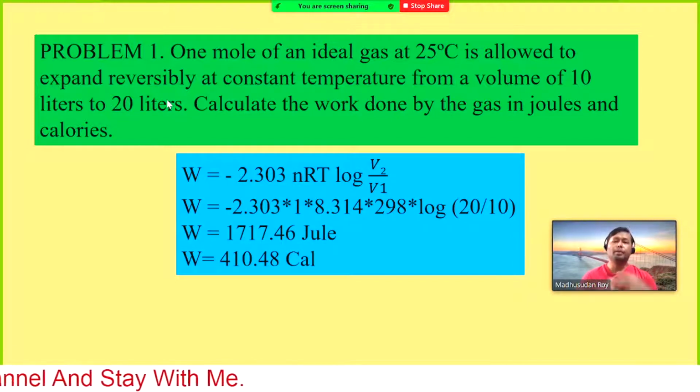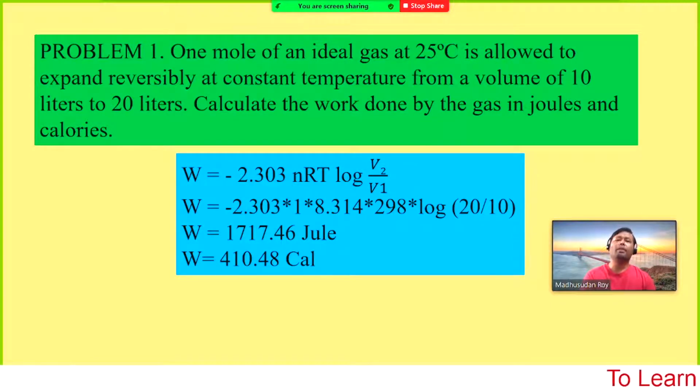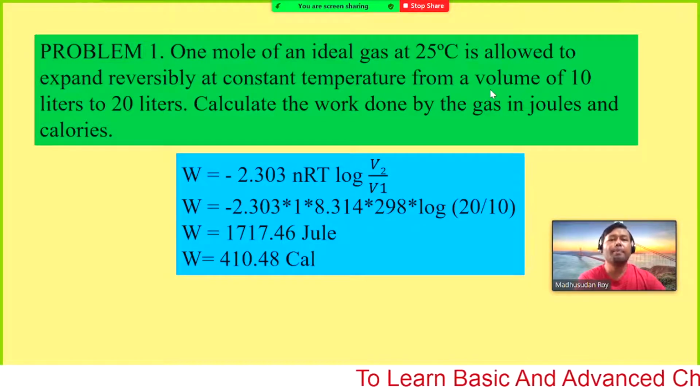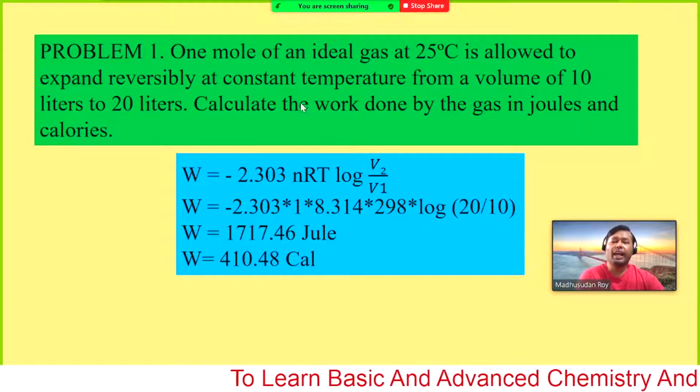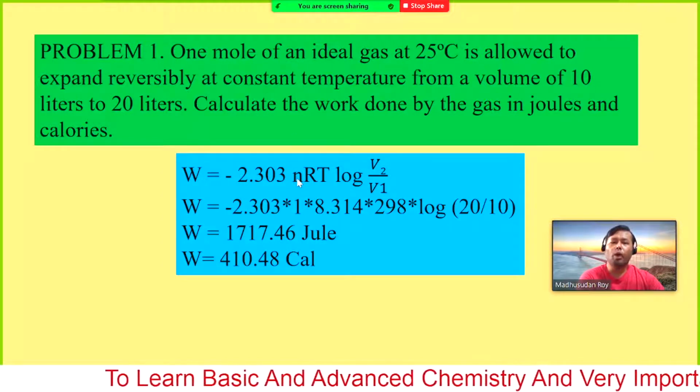That means a reversible isothermal process, which we learned about in the previous class. So the gas is expanding. 1 mole of gas, that means the value of n would be 1.